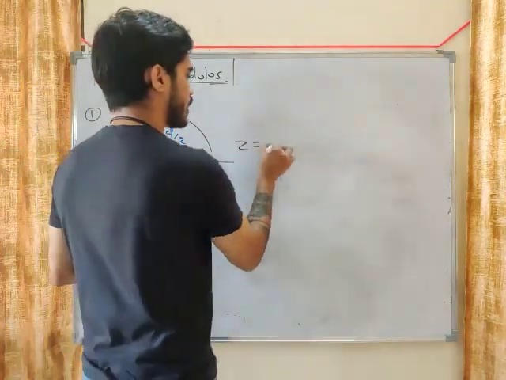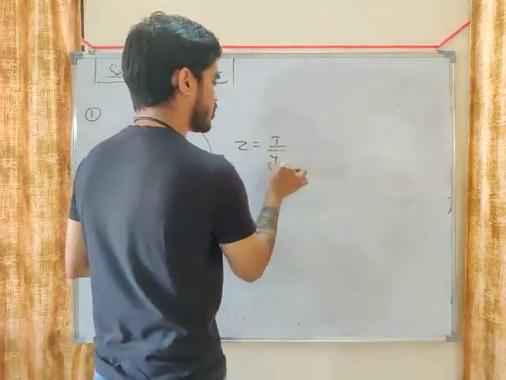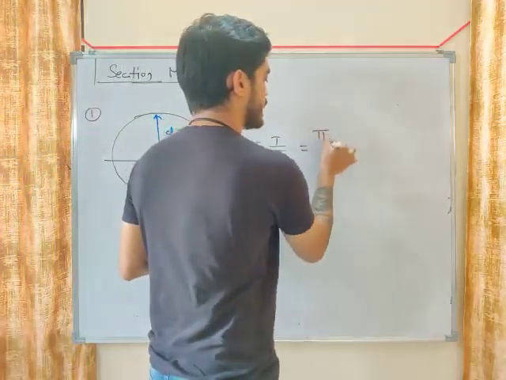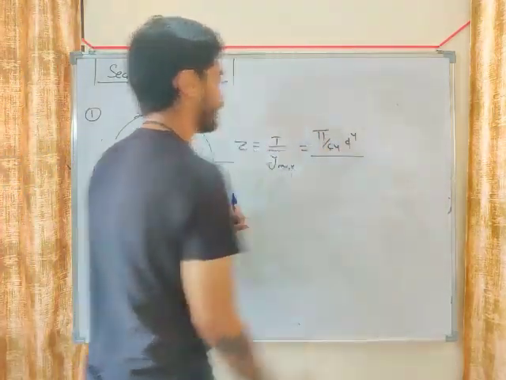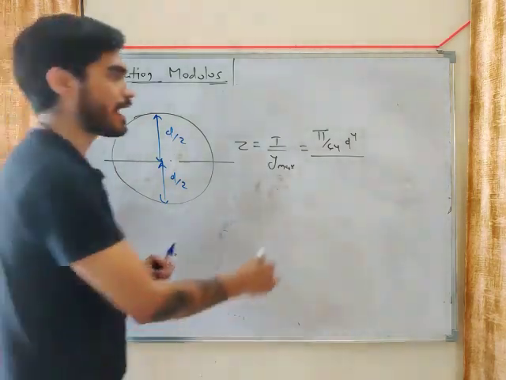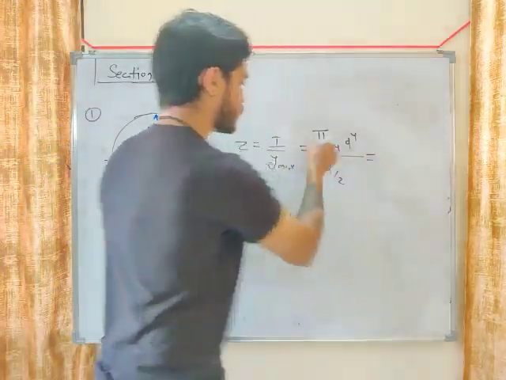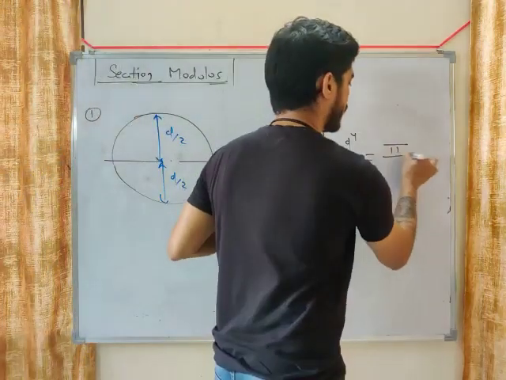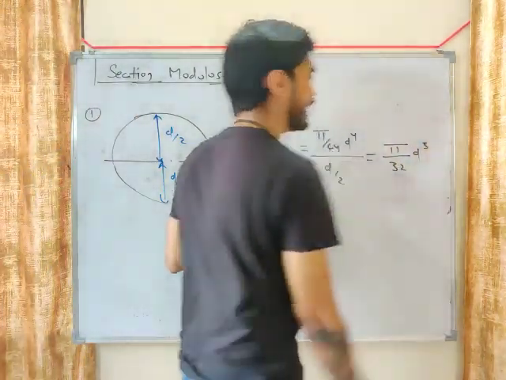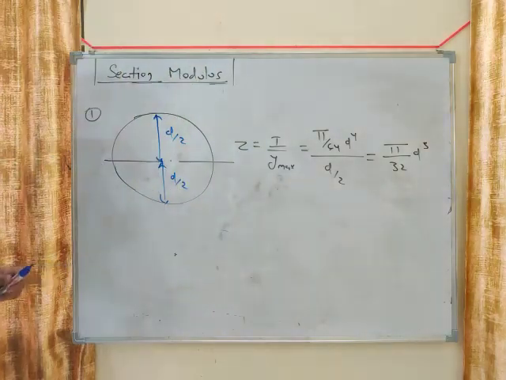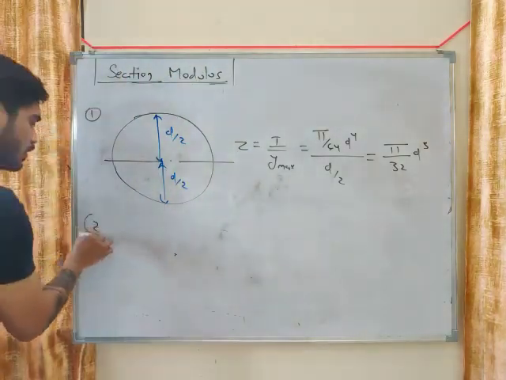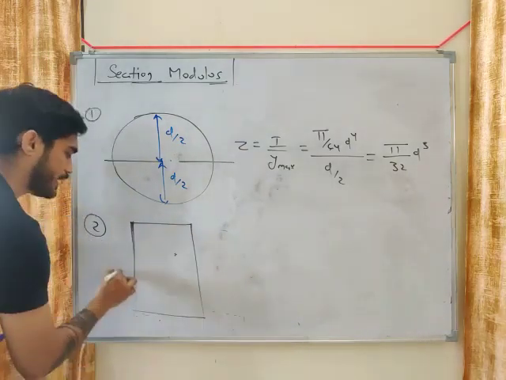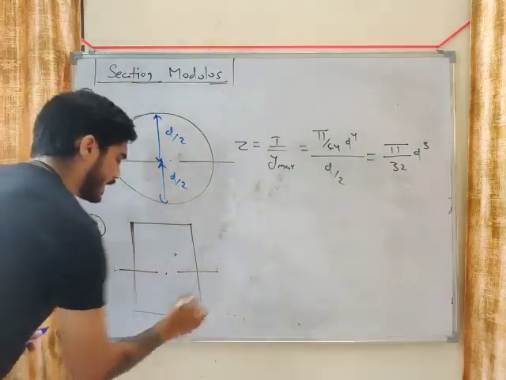So what will be Z? I by Y maximum. What will be the moment of inertia? Pi by 64 d to the power 4. What will be Y maximum? D by 2. So what will be Z, my friend? It will be pi by 32 d cube. Z will be pi by 32 d cube for a circle. For a rectangle, what will be Z?